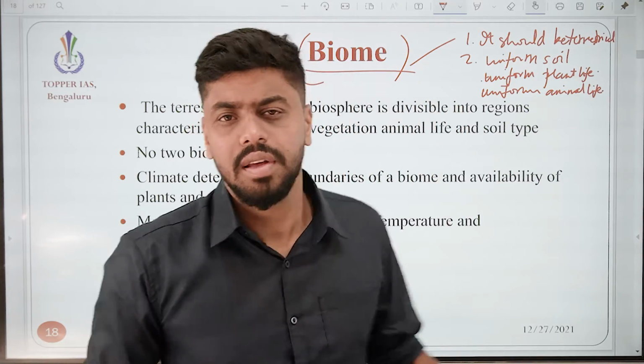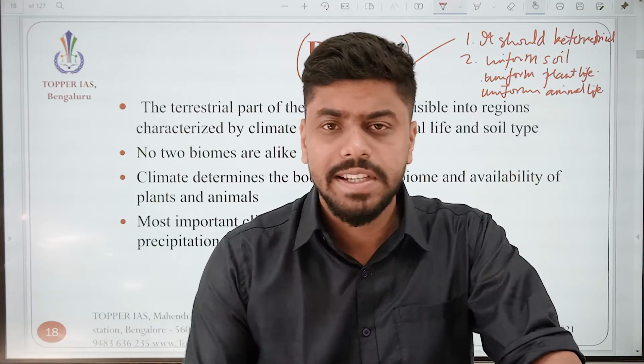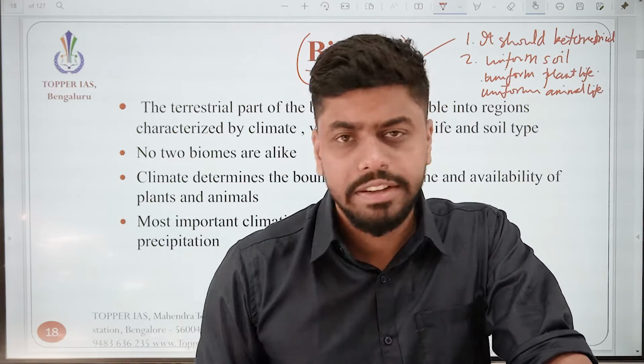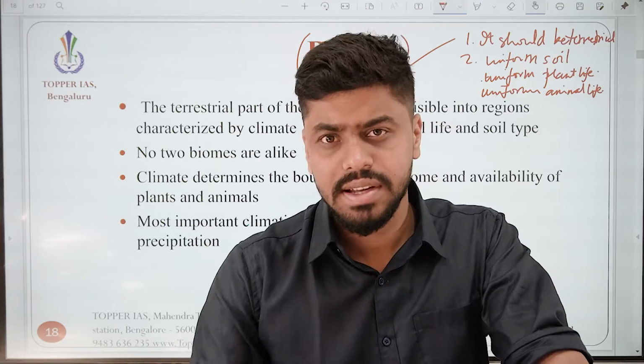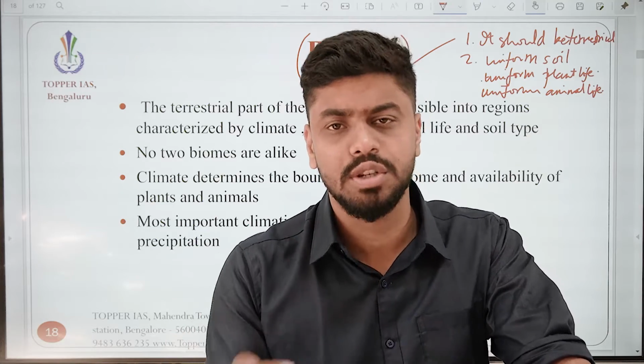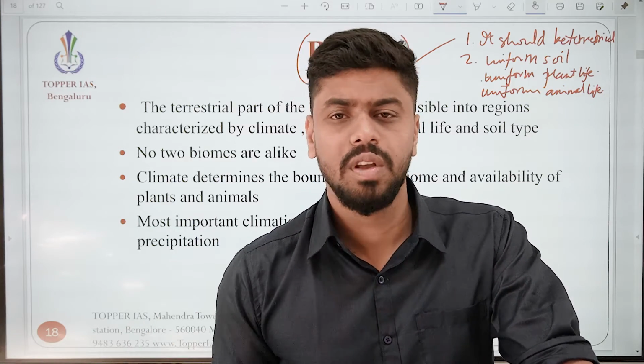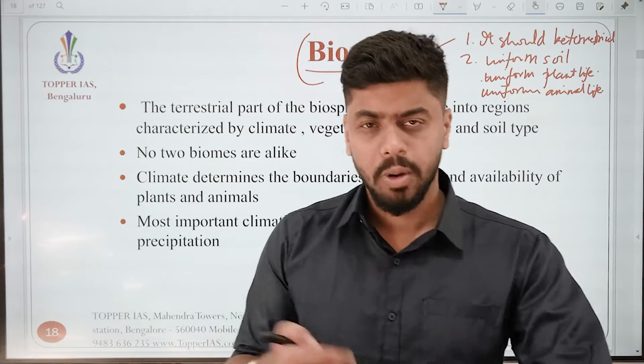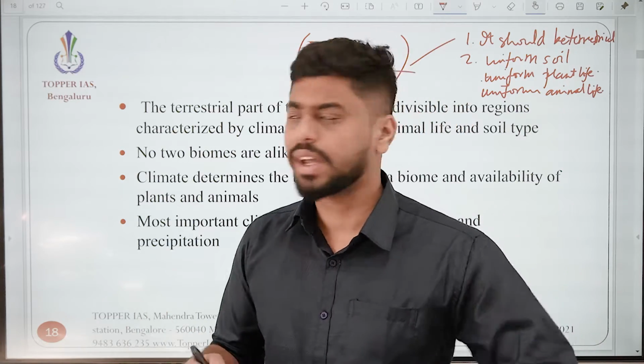I hope this is clear. So what did we just tell ourselves? What is a biome? First one is it should be terrestrial. Second one is it should have another three conditions to be satisfied. What are these? Uniform soil, uniform plant life, uniform animal life. I hope this clears it up. Now let's have a look at the slide.